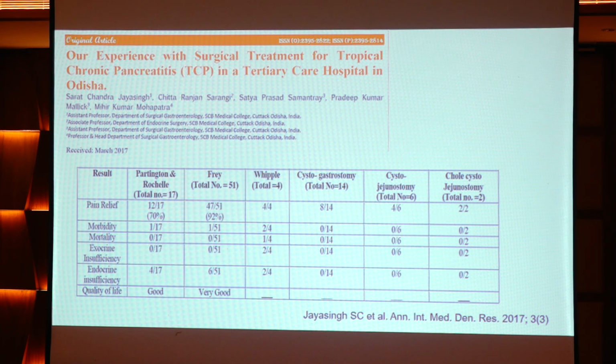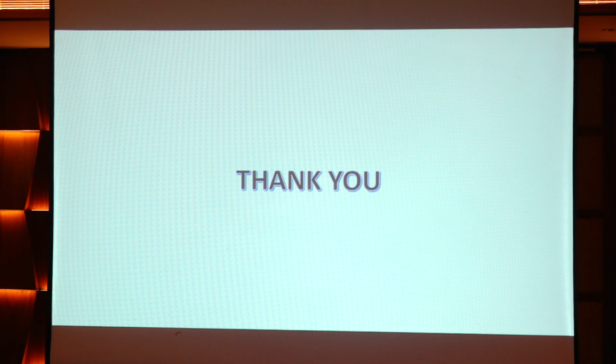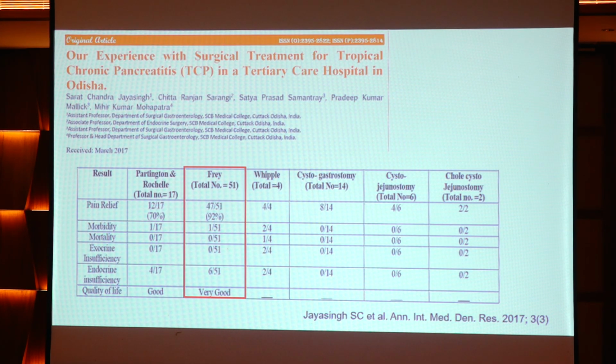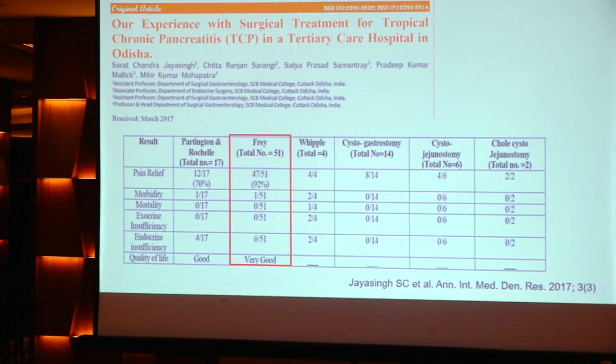And this is a comparison of the various surgical interventions done for chronic pancreatitis. The most commonly done intervention was the Frey procedure, followed by longitudinal pancreaticojejunostomy. This showed that pain relief was almost 90% with the Frey procedure, and the quality of life improvement was very good with the Frey procedure.